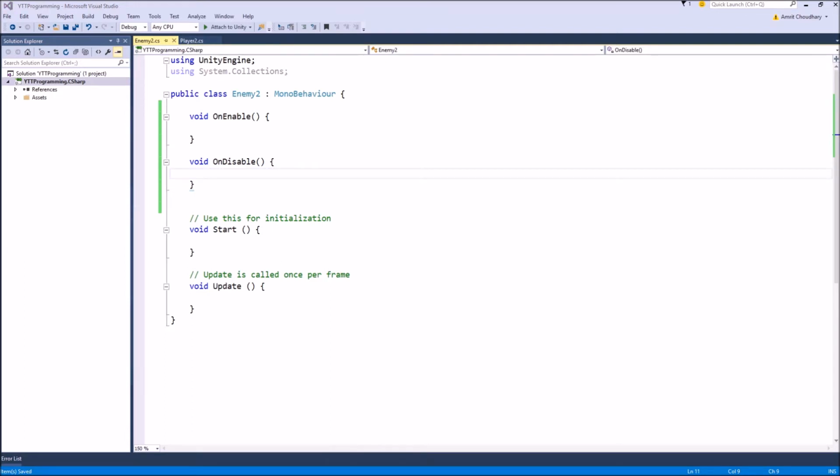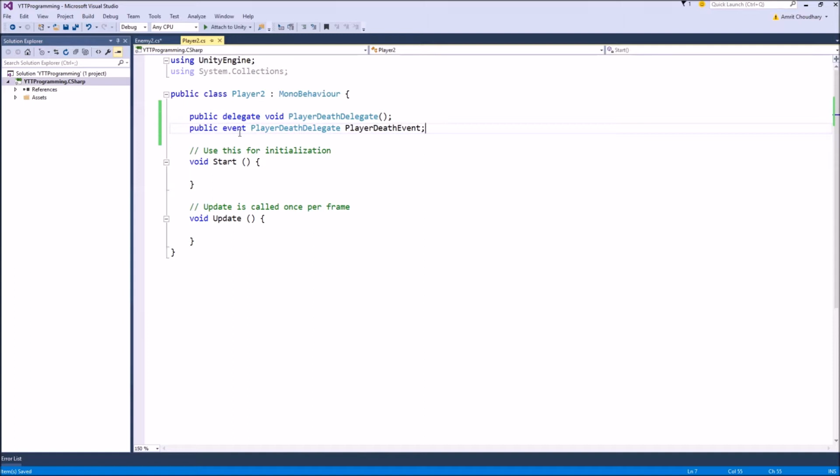Now the actual process of subscribing or unsubscribing to an event involves first having a function which matches the signature of the delegate of the event that we have. So for this event, PlayerDeathEvent, the delegate is of the form void and taking no parameters.